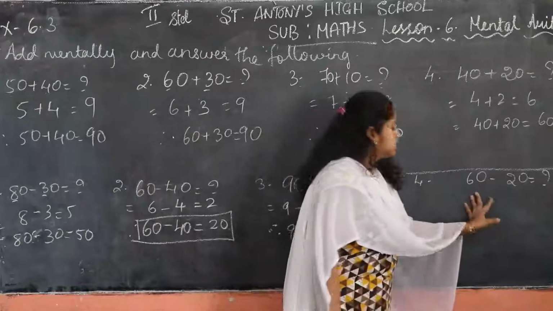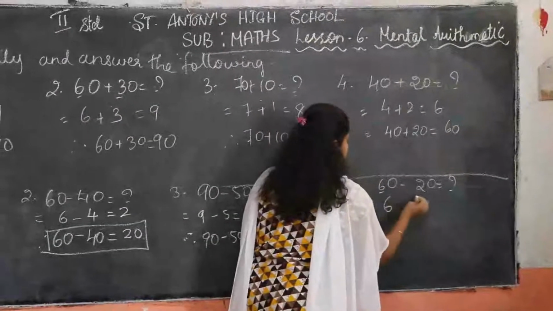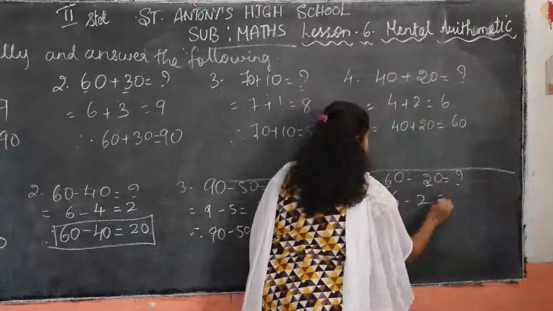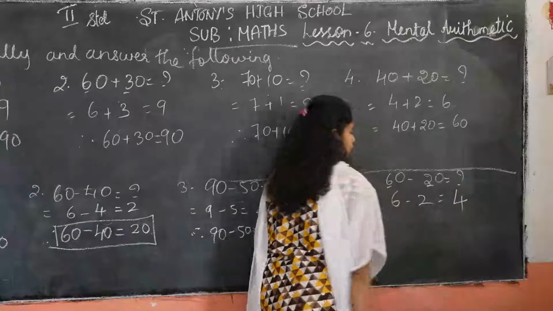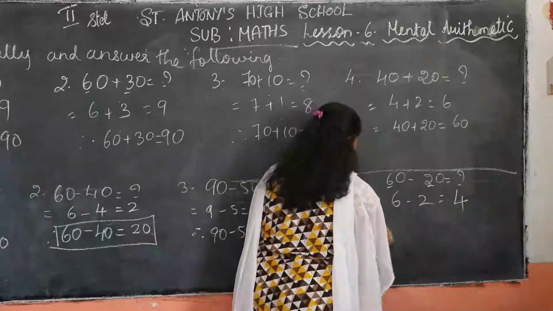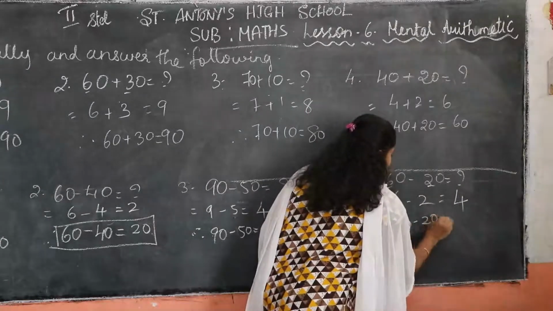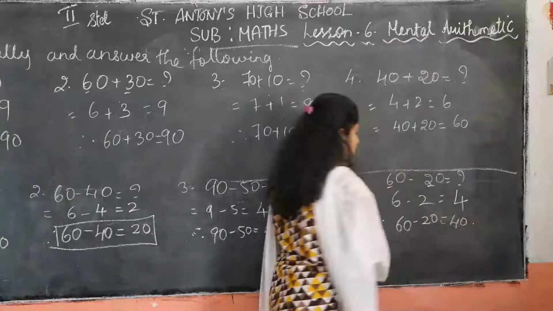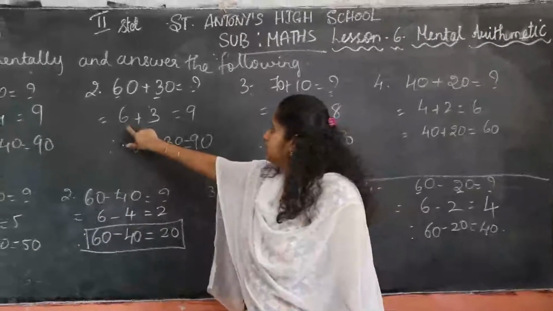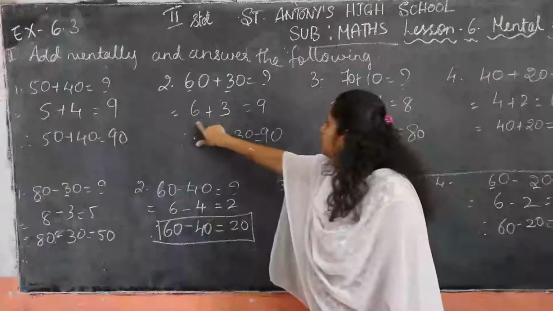Next, 60 minus 20. So this number we take 6 and 2. 6 minus 2. 6 minus 2 is how much, children? 4. Okay, 6 minus 2 is equal to 4. So therefore 60 minus 20 is equal to 40. Have you all understood, children? Why have we solved this with single digit numbers? Because we can solve this number easily.